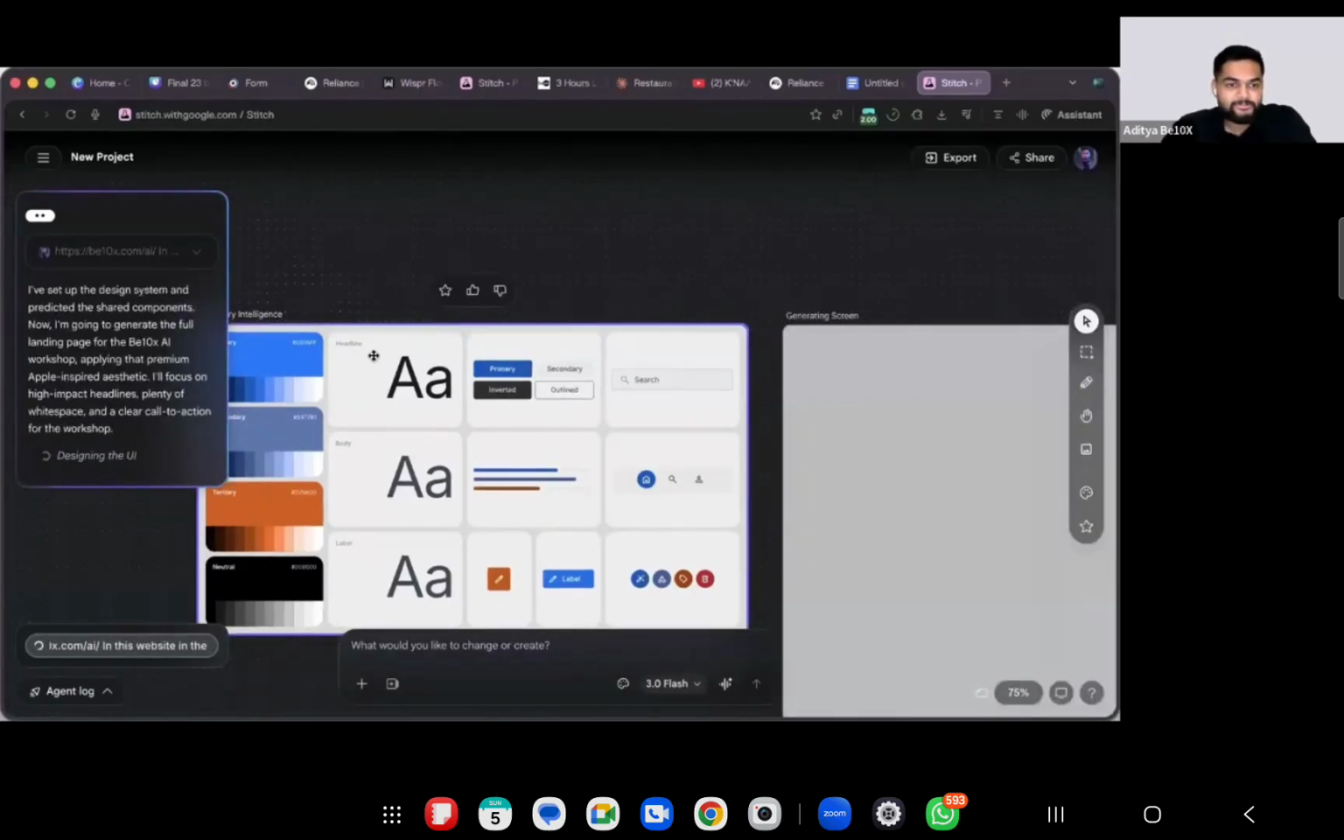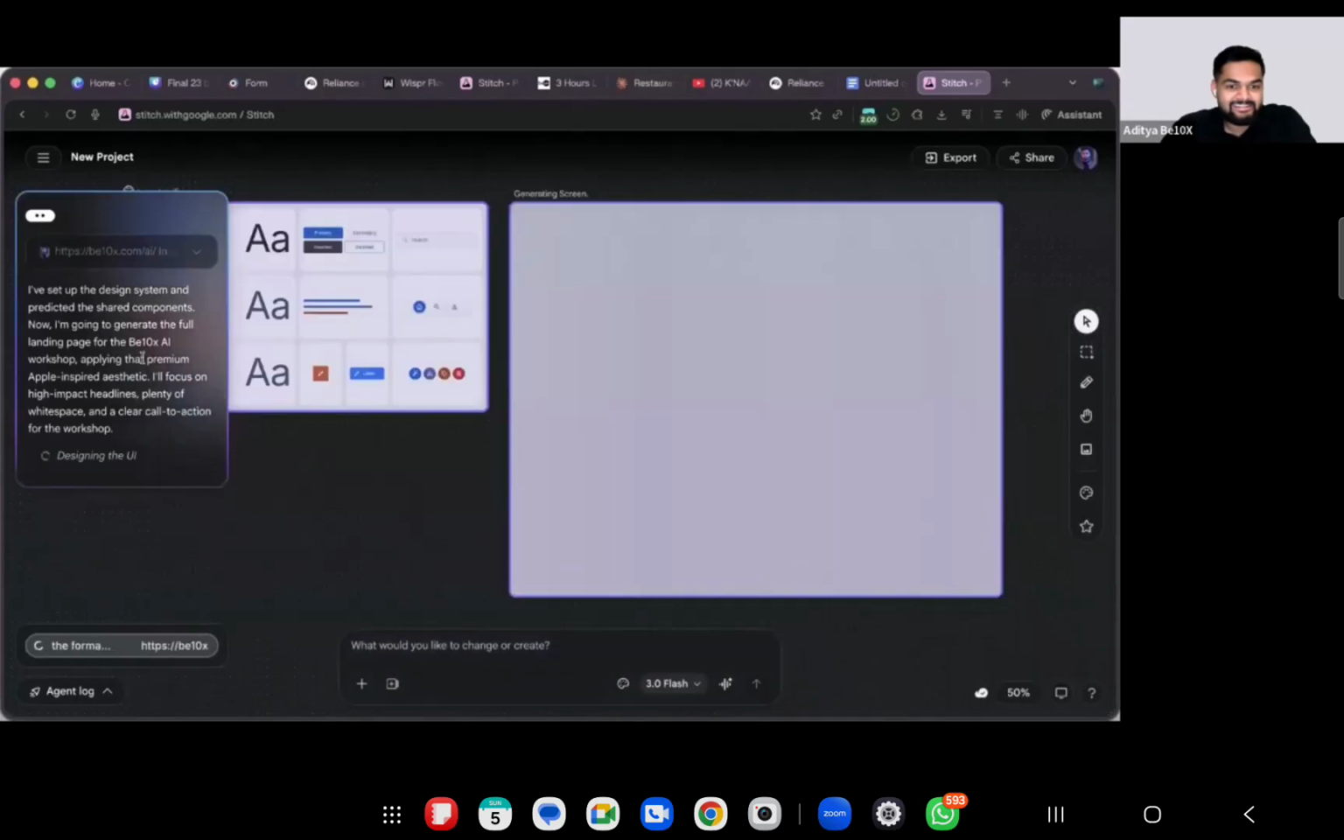It has selected the color palette. Okay. And once it has finalized the color palette, you can see right over here, now it is generating the UI. Generating the UI up in the air.